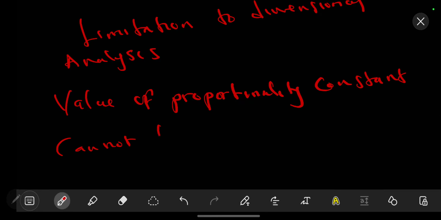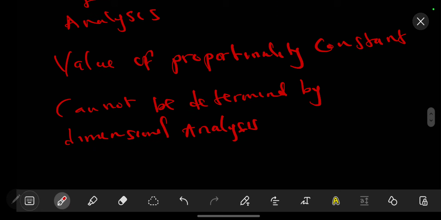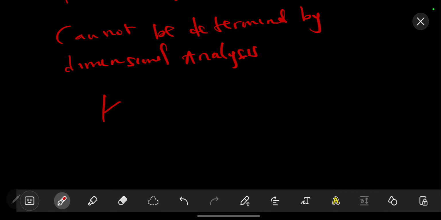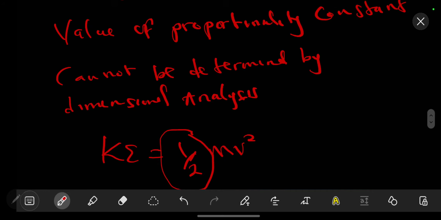Now we said that dimensional analysis can be used to derive a formula. For example, kinetic energy is equal to half mv squared. So they used dimensional analysis to come up with this. Now you might wonder, how did they get this 1 over 2? Dimensional analysis does not give you the value of these constants. This constant can only be found by experimental methods. You try out an experiment, and it gives you a certain value, so it approached 1 over 2. So dimensional analysis cannot give you this constant.